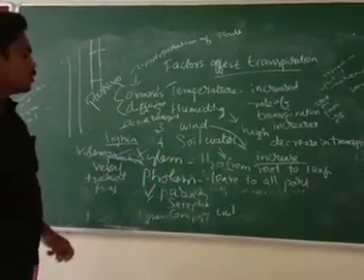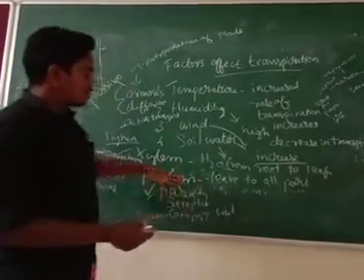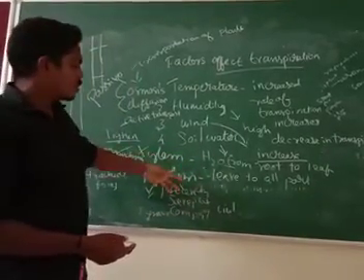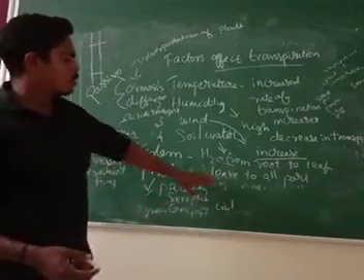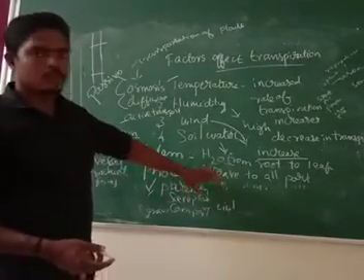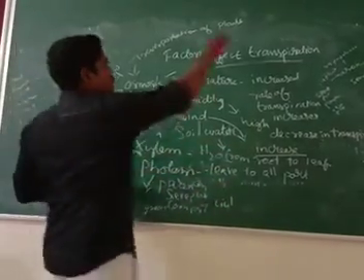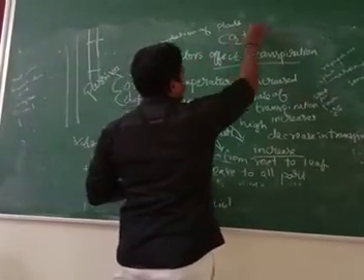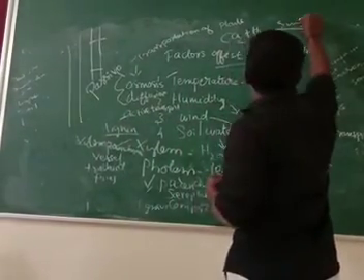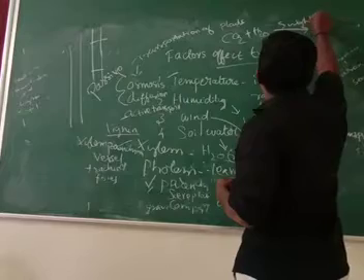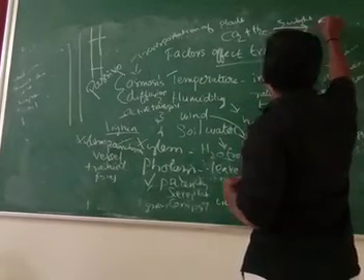Then coming to the next topic, I told you the function of xylem and the function of phloem. I also told you that photosynthesis happens here, and food will be produced by the process of photosynthesis. For photosynthesis, they need carbon dioxide plus water, sunlight, and chlorophyll, which gives glucose